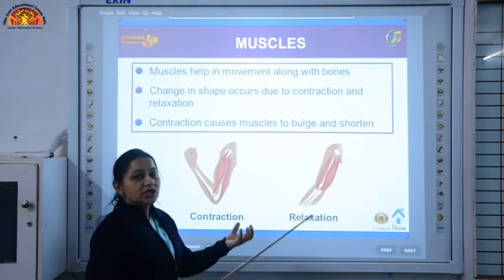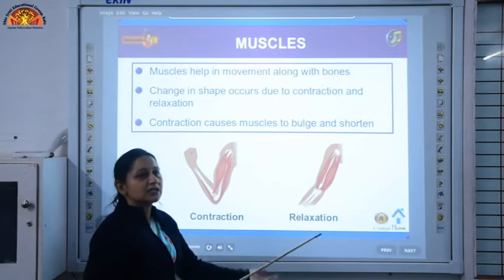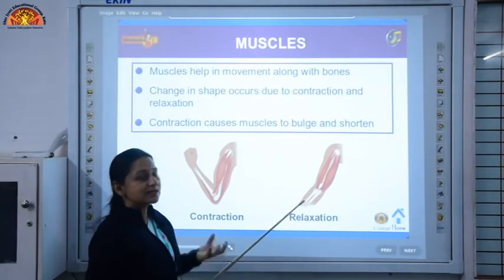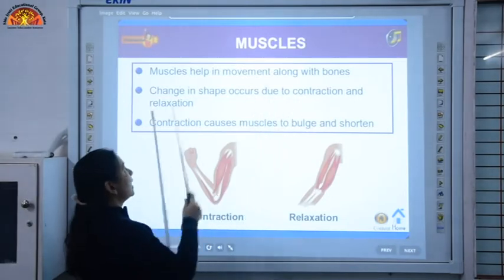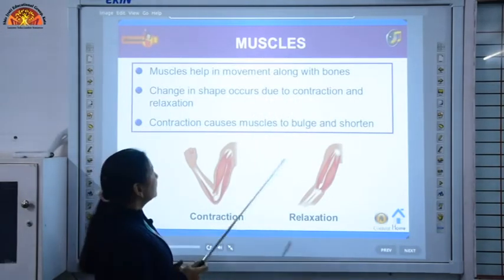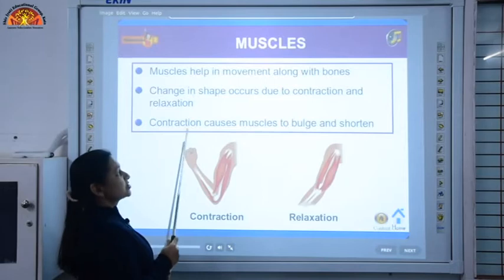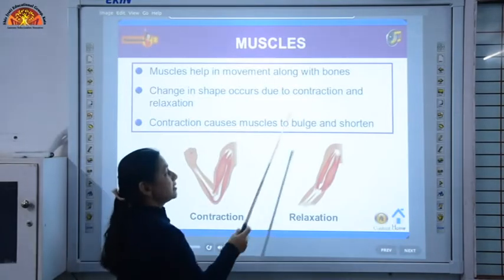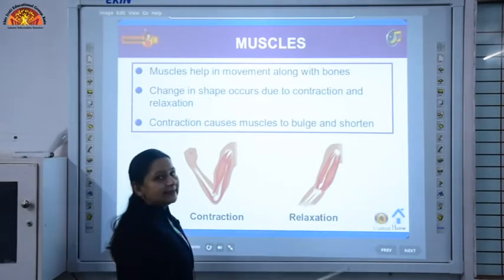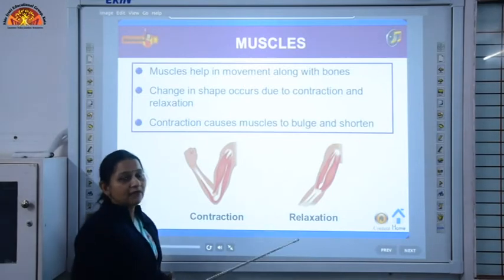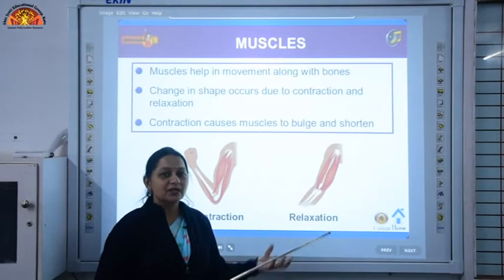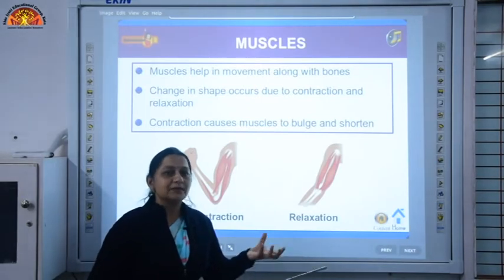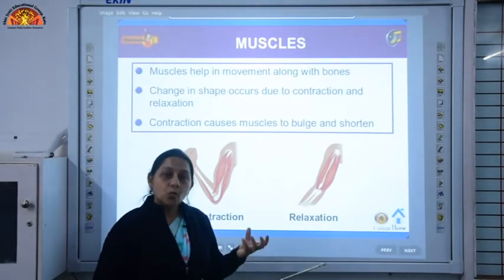Whenever we are changing the shape or the position of our hands or legs, it is due to the contraction and relaxation of muscles, and this contraction causes muscles to bulge and shorten. You must have observed bodybuilders. When they are in the relaxed position, you are not able to see the muscles; they are not prominently visible.